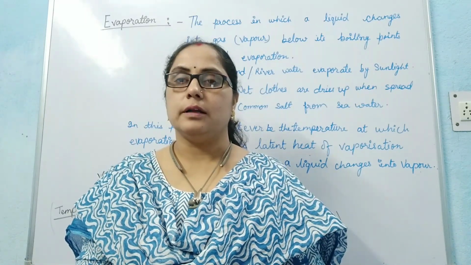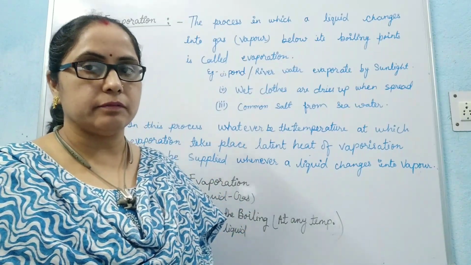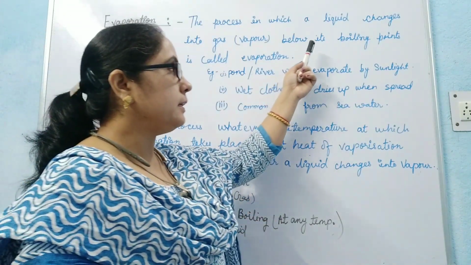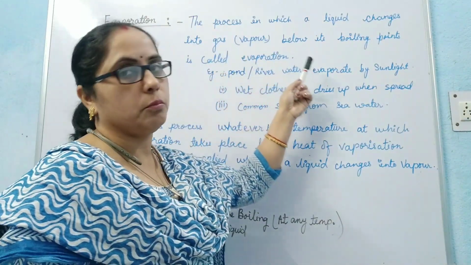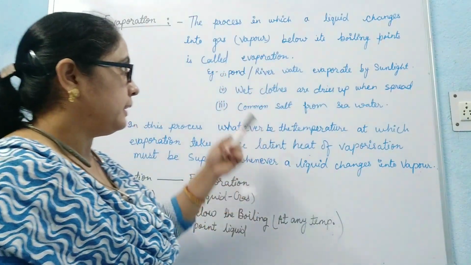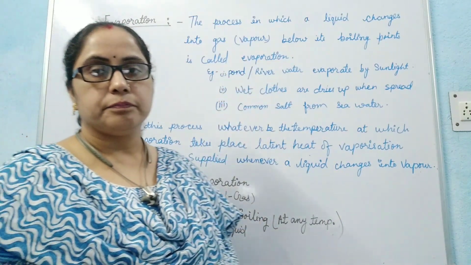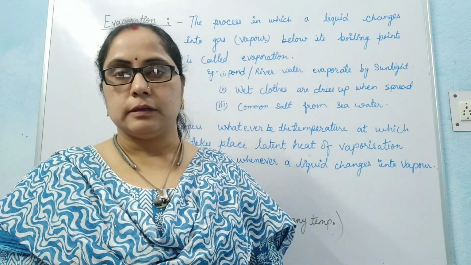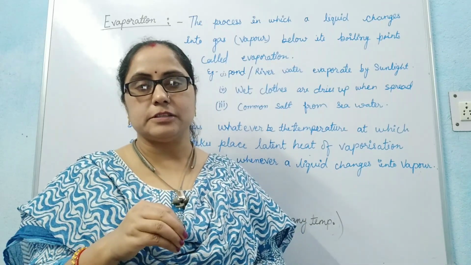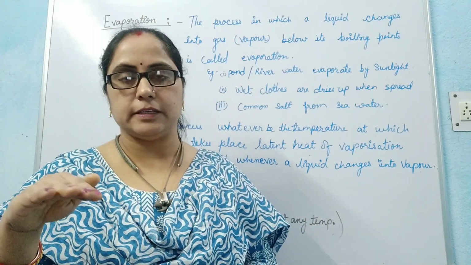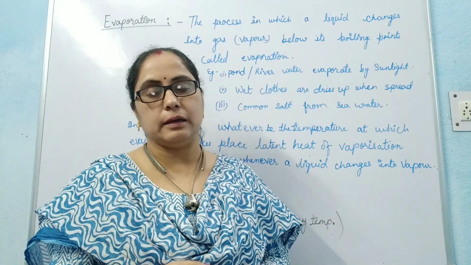This process is called evaporation: the process in which a liquid changes into gas below its boiling point. For example, river water evaporates, as the particles of liquid present on the surface change into gaseous form and mix up in the air.